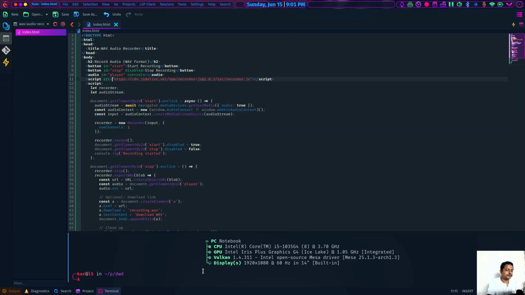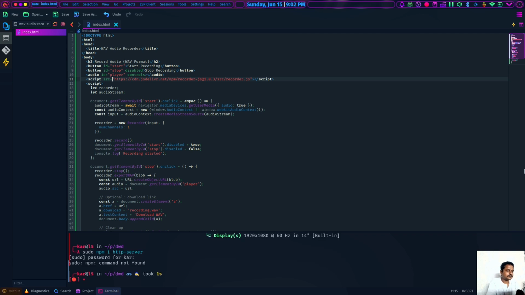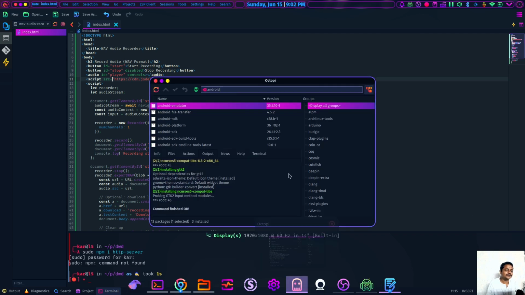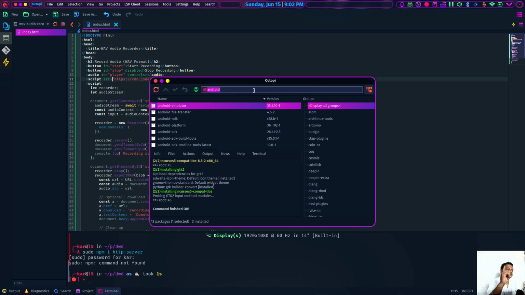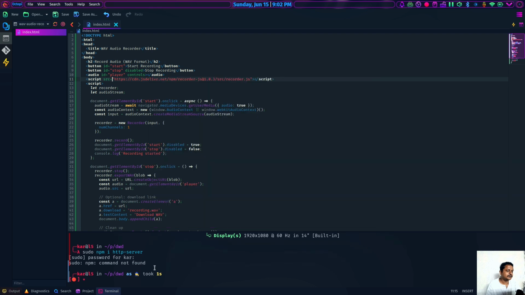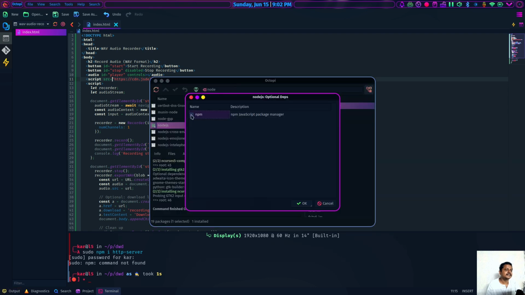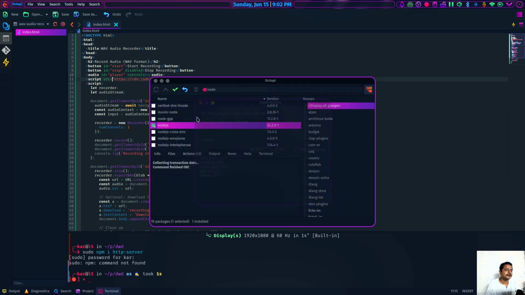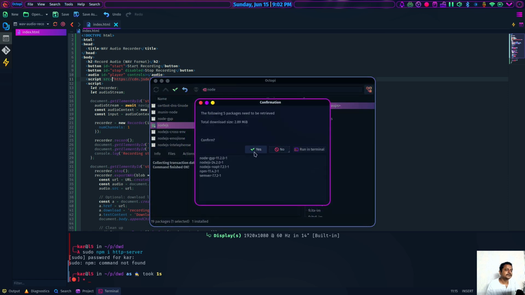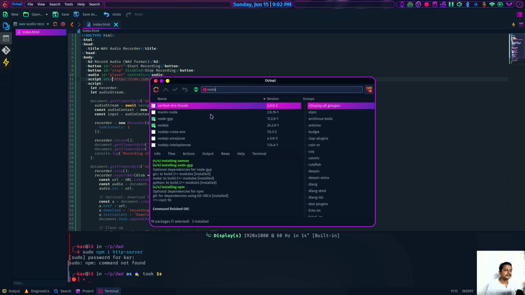To test, I'll have to serve it on my local system. As I see, HTTP server is not installed. Let's install it. Oh, as I see, Node is not installed on my system. Let's first install Node. Node is installed, but why is npm not installed? Yes, as I see, npm was not installed by default. Let's install npm so that I'll be able to install the HTTP server. See, the installation of npm was pretty quick.